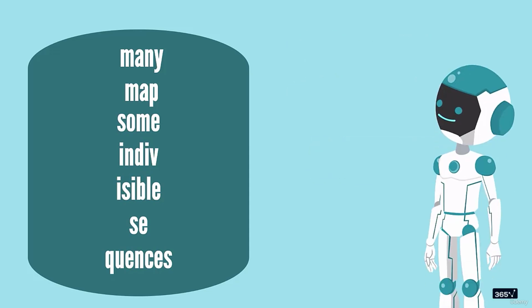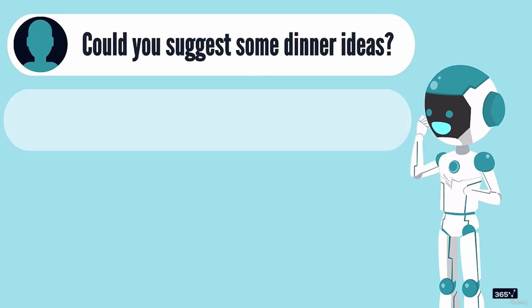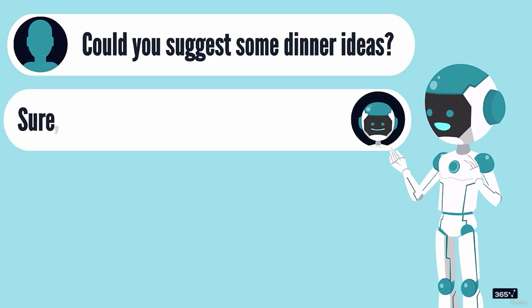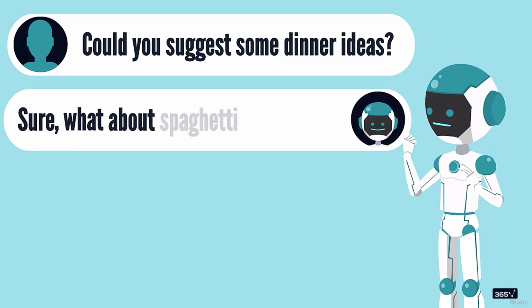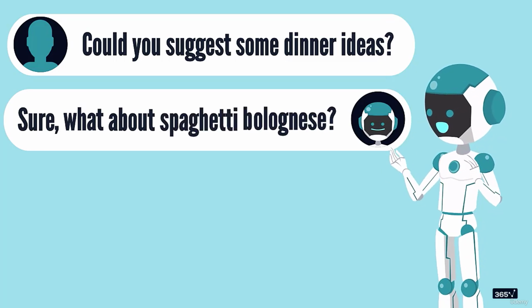The task of a language model is to understand the statistical relationship between the tokens in its vocabulary. Once it does so, it can predict the token that is statistically most likely to occur next in a sentence. It then does so with the next token and the next, ending up with a text completion model.